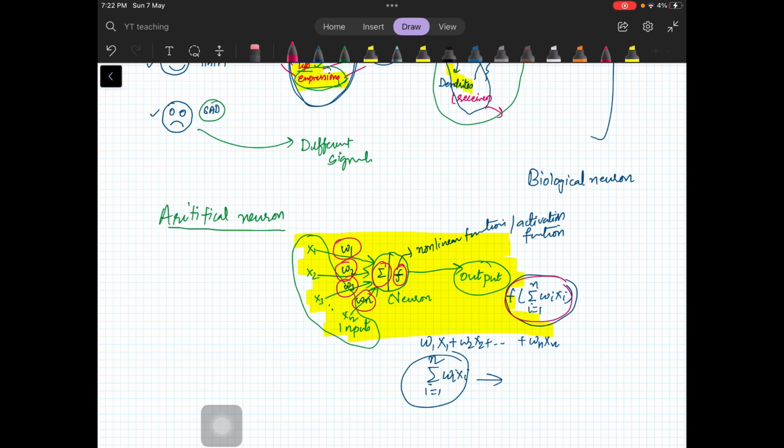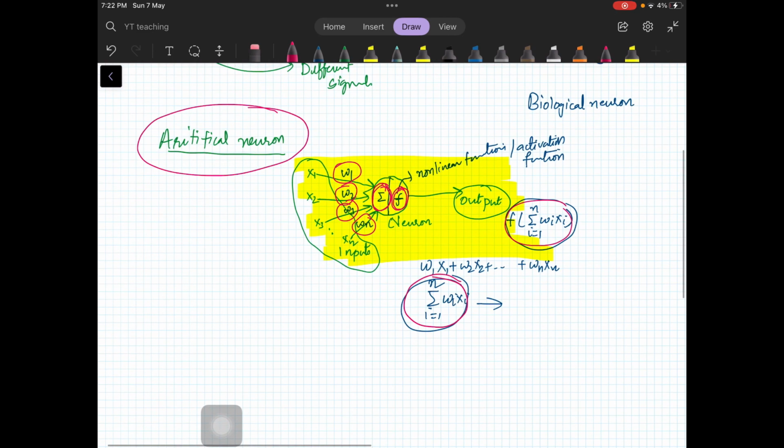This is just like a human brain, but obviously because we are choosing very simple functions, a weighted sum here and some non-linear function here, we are far away from exactly modeling what neurons inside our body are doing. But still we are doing a pretty good job. I hope you understood what an artificial neuron is. It's such a simple model.